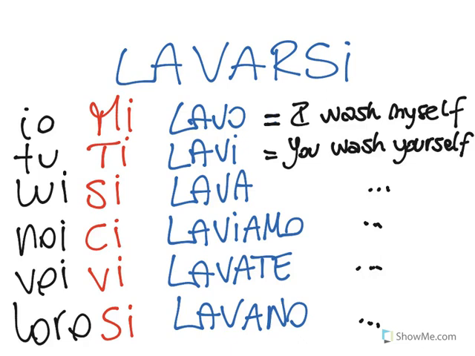When we conjugate the infinitive form lavarsi, we will have io mi lavo, tu ti lavi, lui o lei si lava, noi ci laviamo, voi vi lavate, loro si lavano.